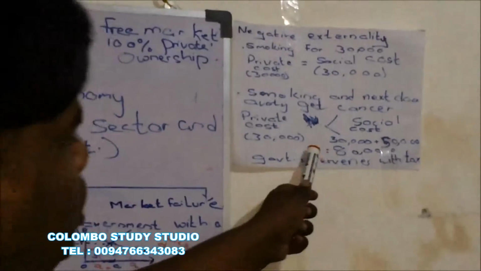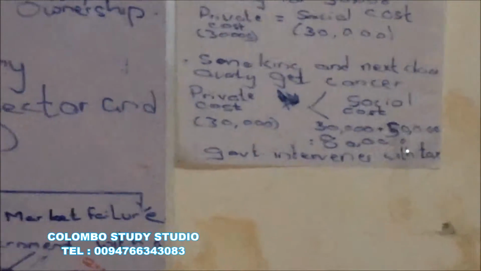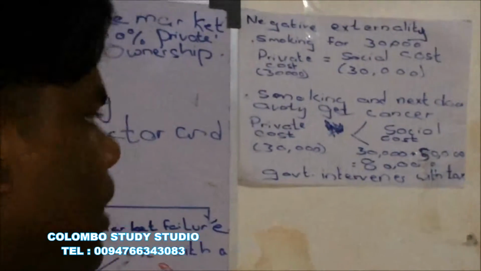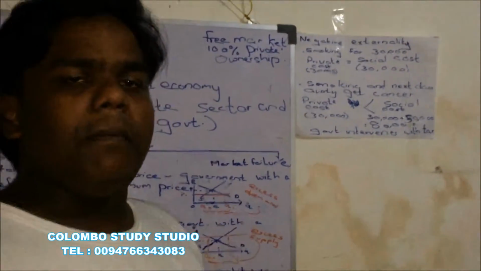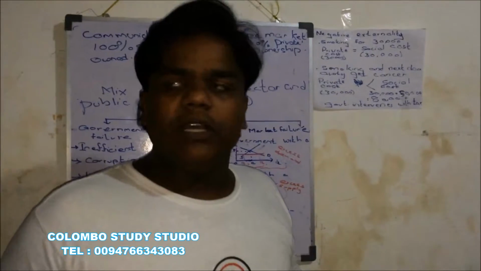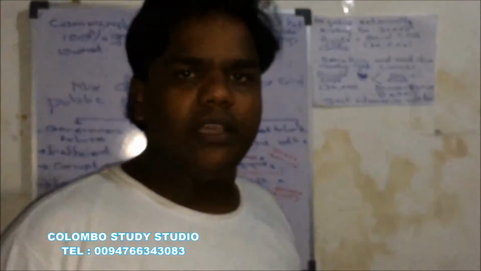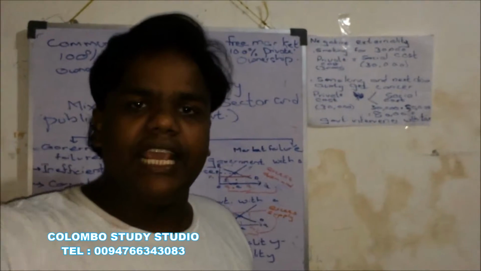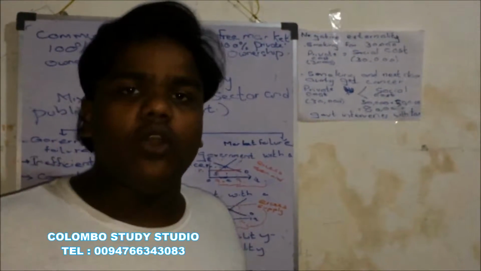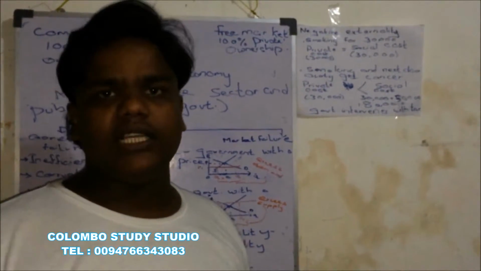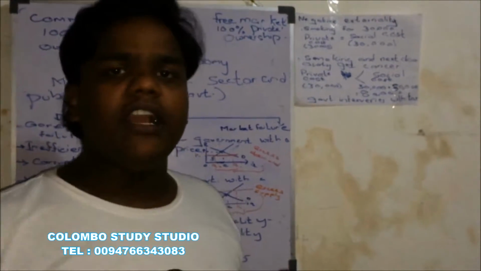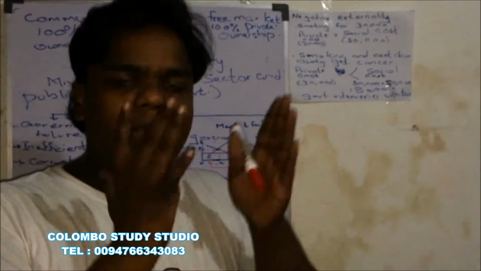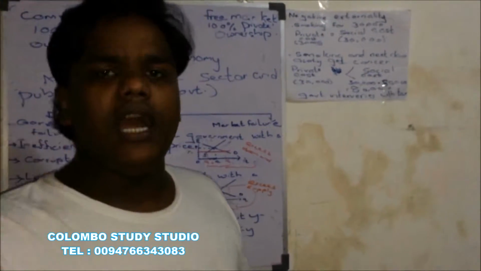So the total social cost created due to this transaction is 80,000, but the private cost is 30,000. So the market has failed. The market has failed to keep the next door auntie happy because she is paying for a mistake in a transaction she was no part of. She is paying for a mistake for which she is not the reason. So the market has failed and the market is unfair to the auntie.